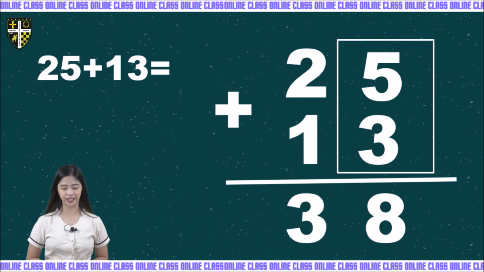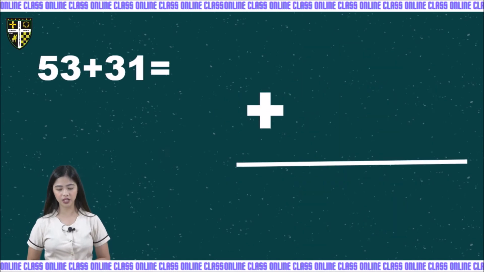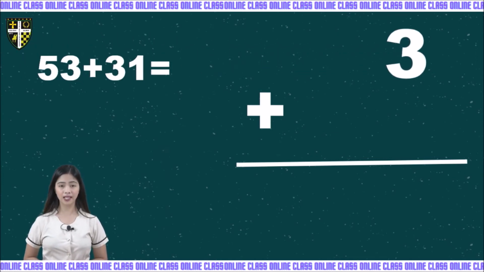Very good. Okay, so let's have another example using 53 plus 31 is equal to, so again, we are going to start in the ones place value. So the digit in the ones place value to the number 53 is the digit 3. While in the number 31, 1 is on the ones place value.